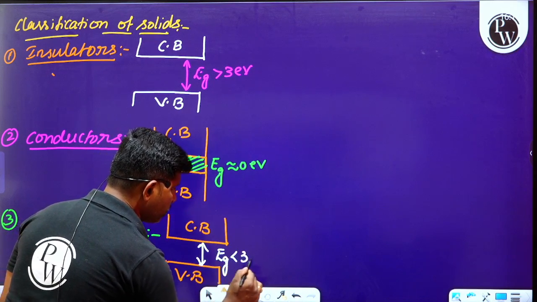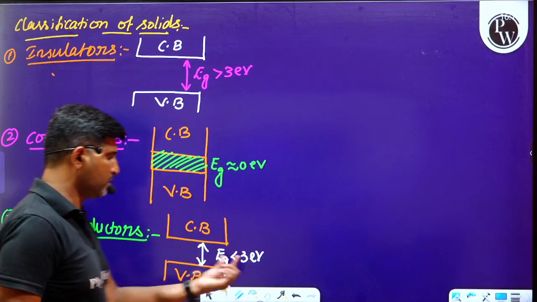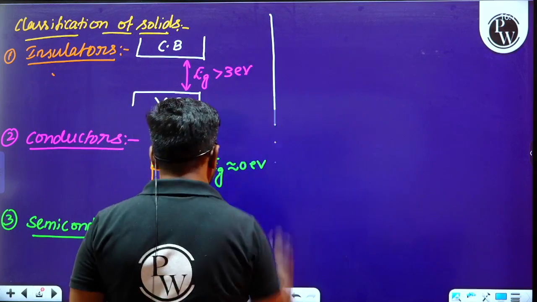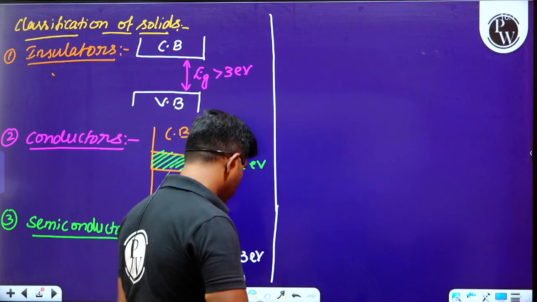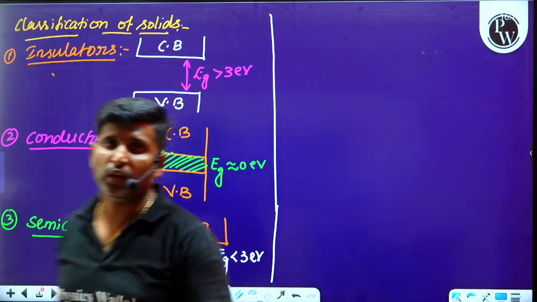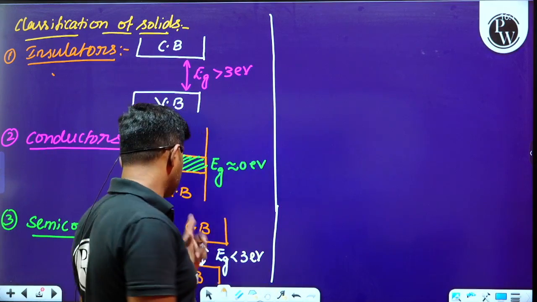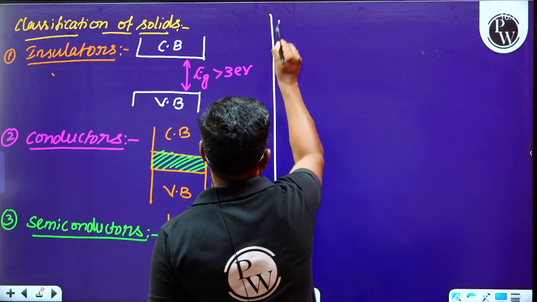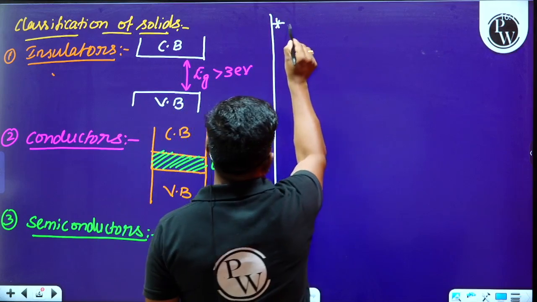Please remember these values also here. It is less than 3 electron volts. If the conduction band and valence band are separated by a small energy gap which is less than 3 electron volts, then those solids are referred to as semiconductors. Okay, now observe this.